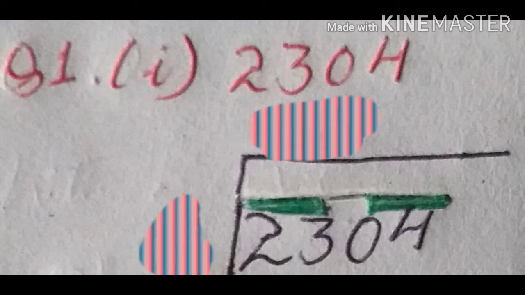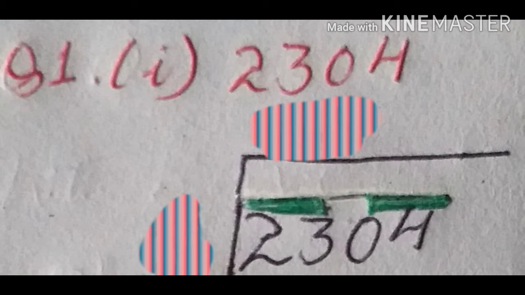Clear? Like this. Now in the next step, first we got 23 as one pair, and the other is 04. Now for 23 you have to search for a number, that means a number whose square, that number multiplied by itself, gives 23 or less than 23, not more. Suppose for example 1 into 1 will be 1, which is less than 23. Now the next higher number you can choose.